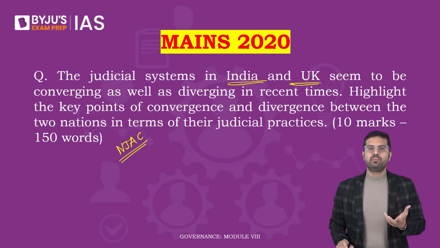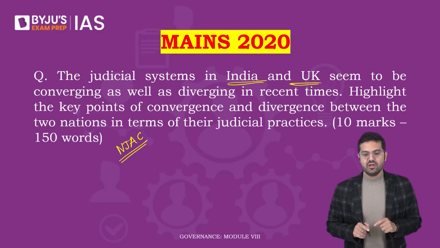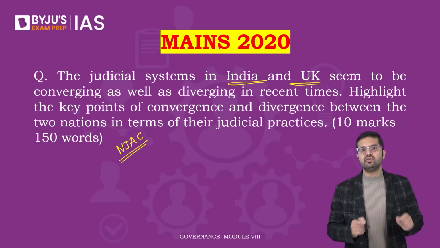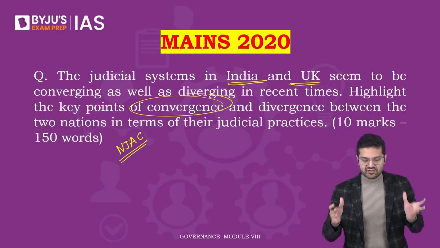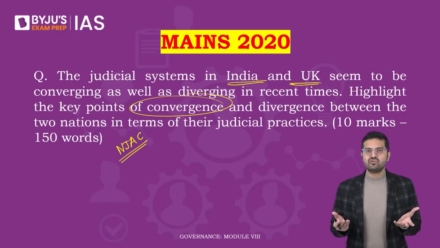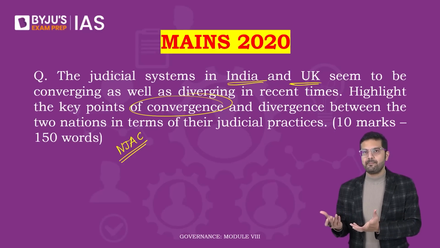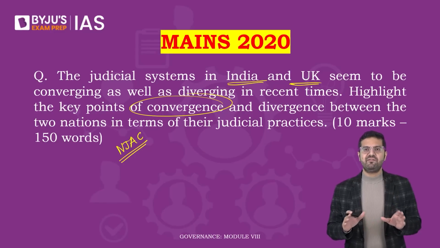But nevertheless, the Supreme Court is slightly more powerful in the country compared to other organs, which may not be the case in the UK. So a question on the key points of convergence and divergence between the two nations in terms of their judicial practice, whether it is the appointment, the removal, the selection procedure, whether it is judicial review, rule of law, or even basic issues like contempt of court, where in India it is almost impossible to get away even if the criticism is largely fair.